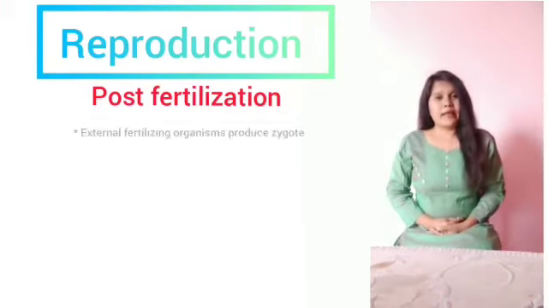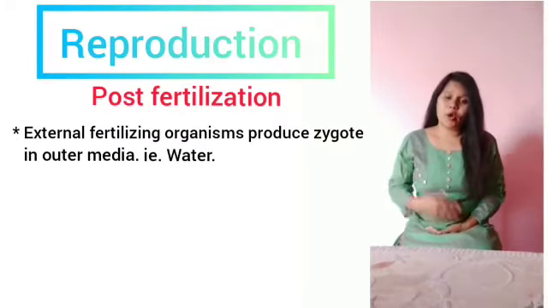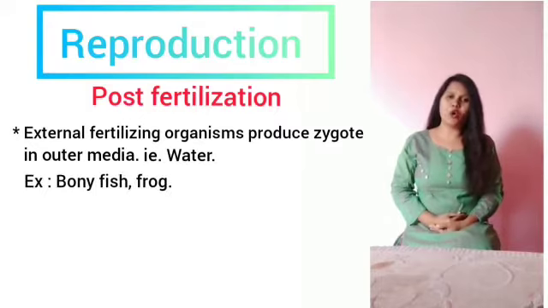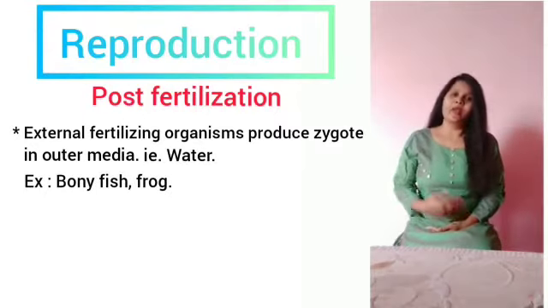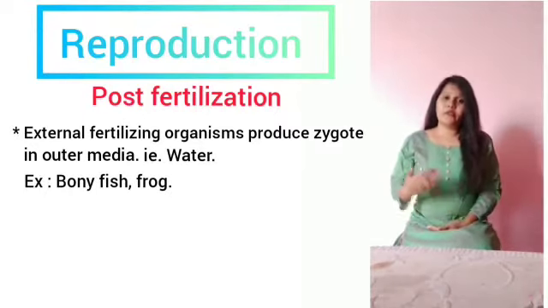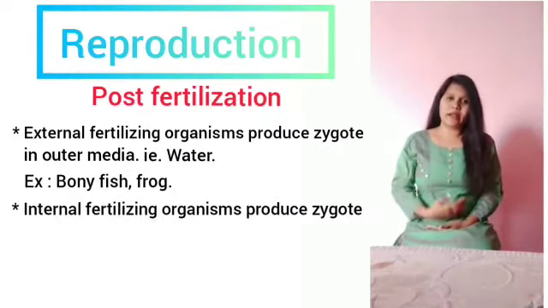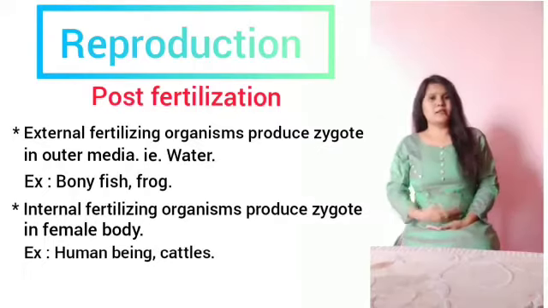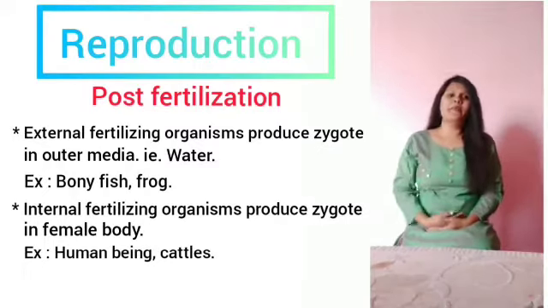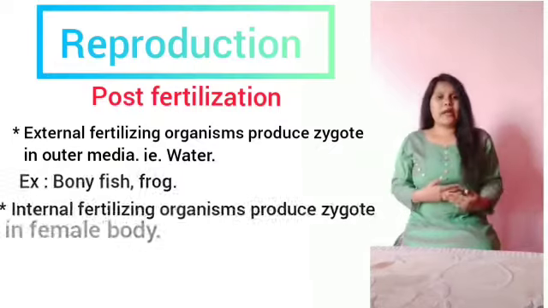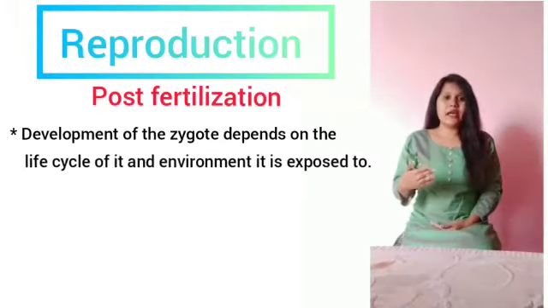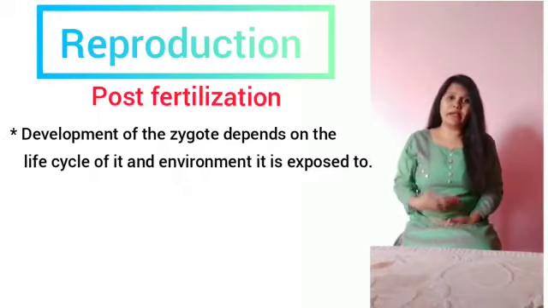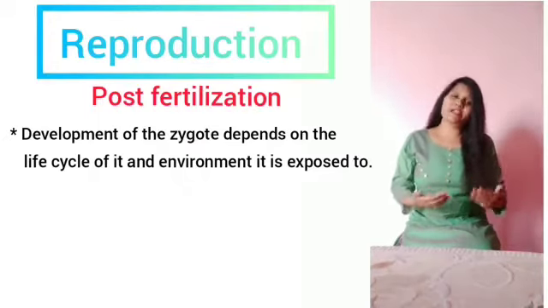And coming to the next point, organisms which undergo external fertilization produce the zygote in the external medium only, usually water. In internal fertilizing organisms, the zygote is found inside the female body. The development of the zygote depends on the life cycle of the organism and the environment it is exposed to.